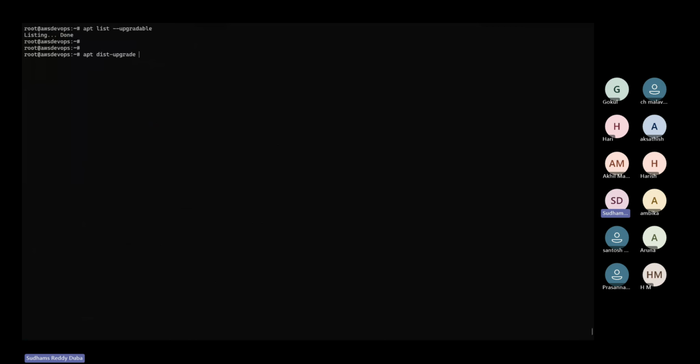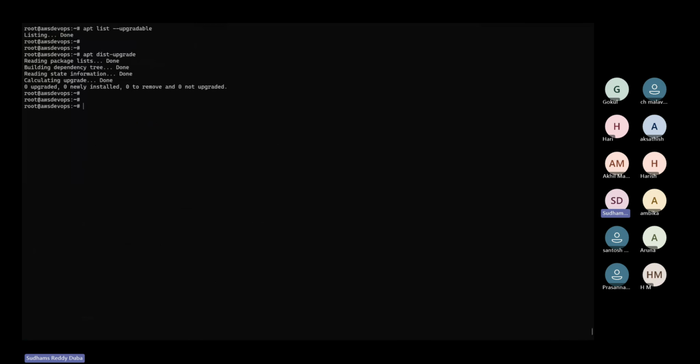So what you guys have to find out is the basic difference between apt upgrade and apt dist-upgrade, and please let me know by tomorrow. I'm telling you that we can execute both commands to upgrade all the packages on your system to the latest version at a time. Either we can use apt upgrade or apt dist-upgrade. So please find out and let me know the basic difference between upgrade and dist-upgrade. That we can discuss tomorrow.